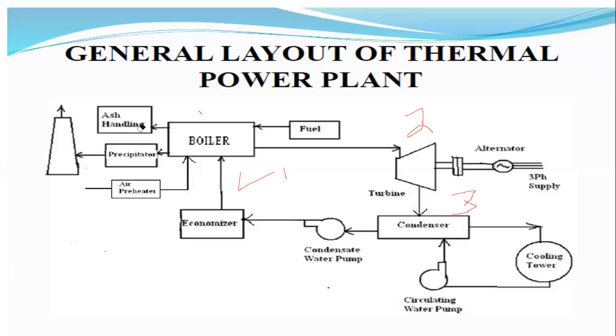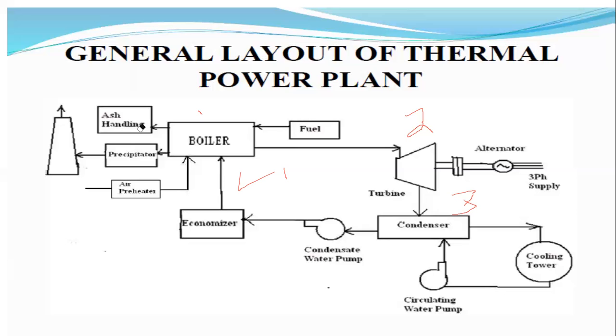That mechanical power is again given to the alternators. These are the various parts in the case of a thermal power plant: the boilers, turbines, condensers, and also the economizer.